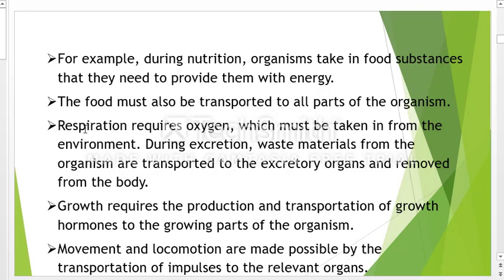And also respiration requires oxygen, which must be taken in from the environment. And also during excretion, waste material from the organism is transported to the excretory organ and removed from the body. Growth requires the production and the transportation of growth hormone to the growing parts of the organism. So movement and locomotion as well are made possible by the transportation of impulses to the relevant organs.